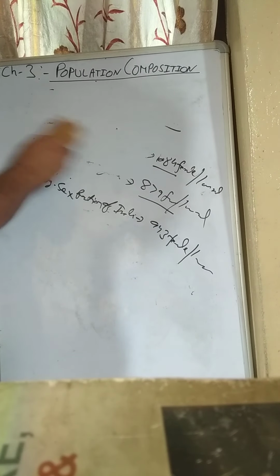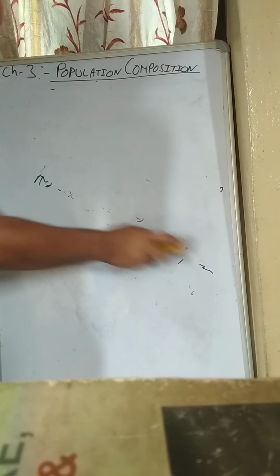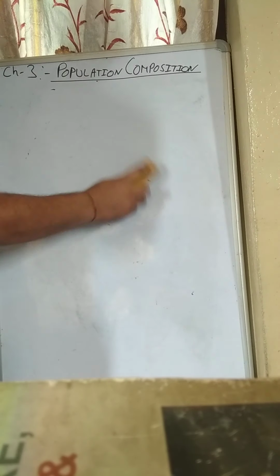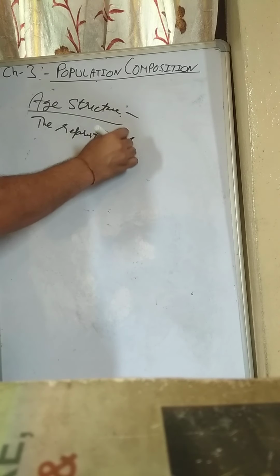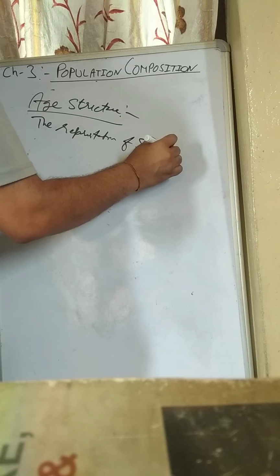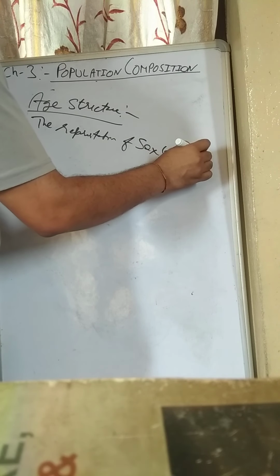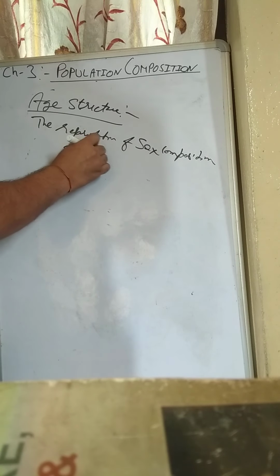Our next topic is the age structure. Age structure means the representation of the sex composition of an area. We will look at the method of representing the sex composition of an area.